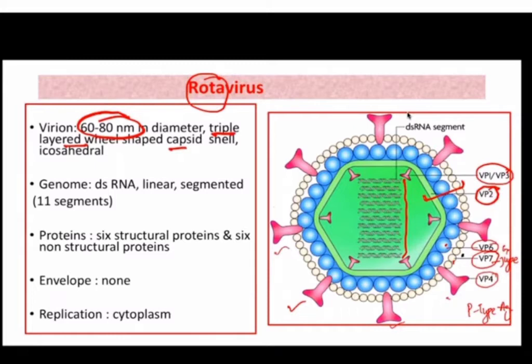So there are 6 structural proteins and 6 non-structural proteins. In viruses, generally when we see the morphology, we say structural proteins and we say non-structural proteins. Structural proteins are those proteins that, whenever the viral replication is completed and the virus is maturing, then the last stage is assembly.